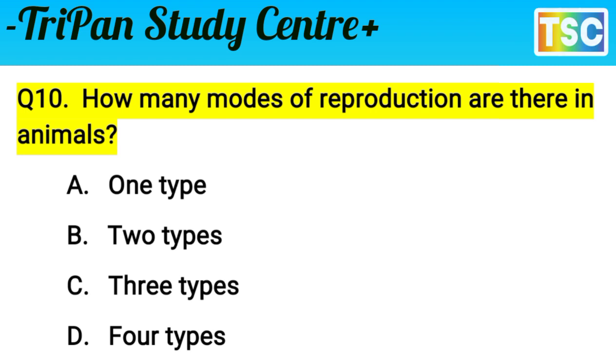The question is clear. How many modes of reproduction are there in animals? Animal reproduction is sexual or asexual, so there are 2 types. It means option B is correct. Option B is correct for this question. That's important. Option B, 2 types. Let's see the next question.